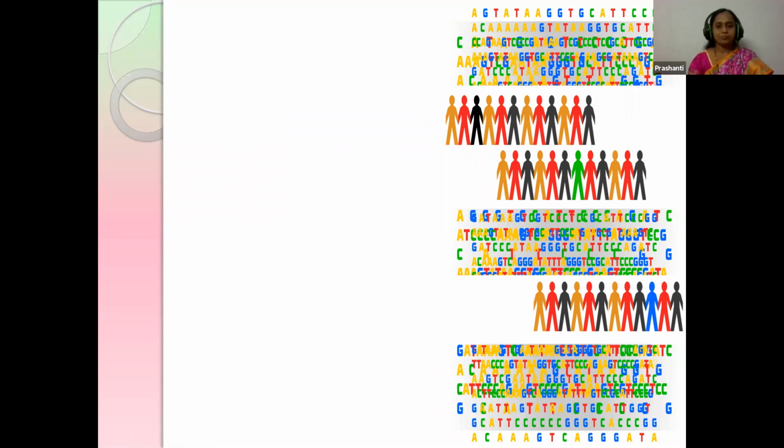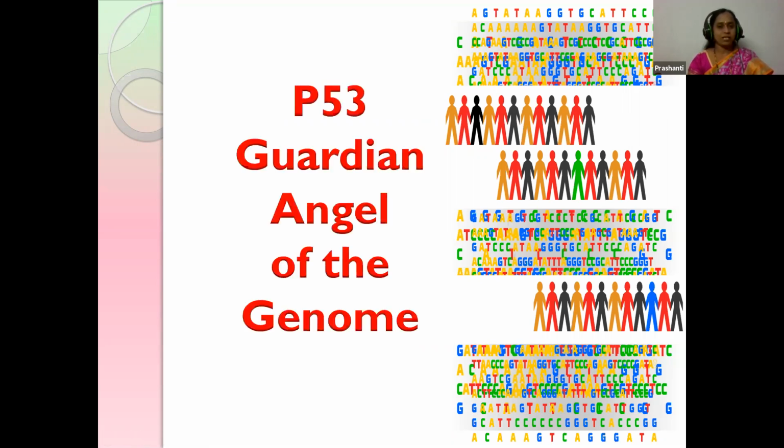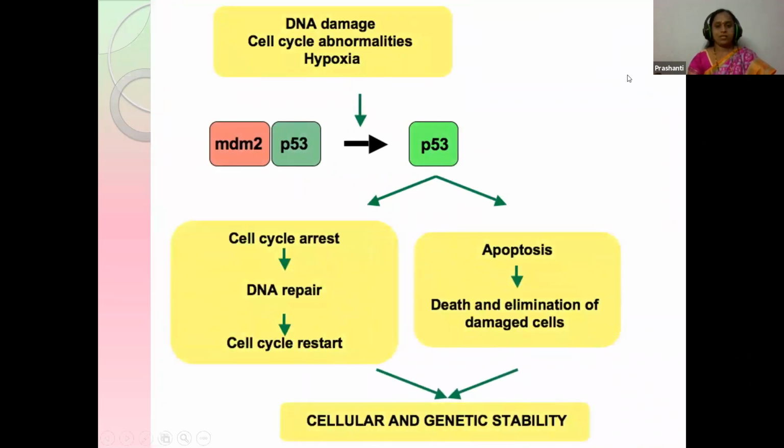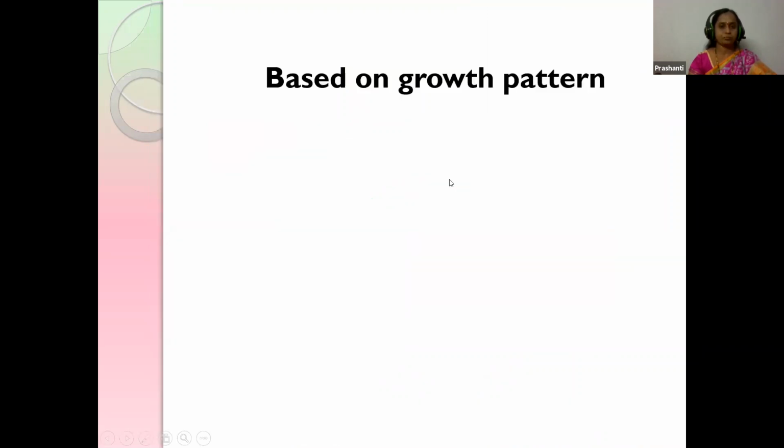It kills the cells causing the disease. This is really like a goddess, we can say. So it is called the guardian angel of the genome. What? P53. It guards our body. So it is called the guardian angel of the genome. It kills the damaged cells. It repairs the DNA and guards the body. So P53 is called the guardian angel of the genome.